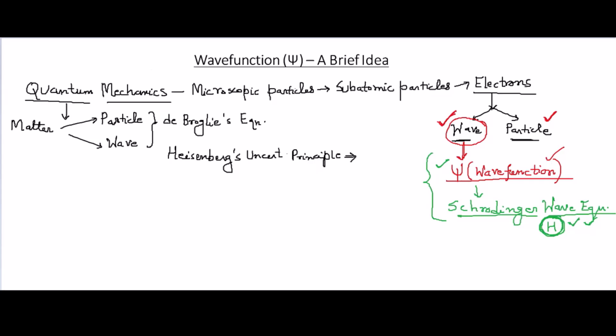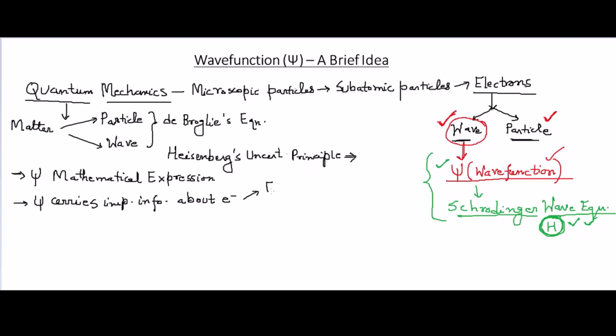Now since you know that psi is so important, there can be several characteristics of psi. You can have a look at the different characteristics. First, psi is a mathematical expression, right? And second, psi carries important information about the electron. What important information? Its energy, its orientation in the orbital, its angular momentum, all described through the quantum numbers that you have learned in atomic structure.